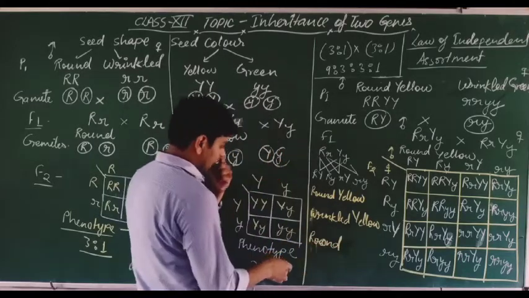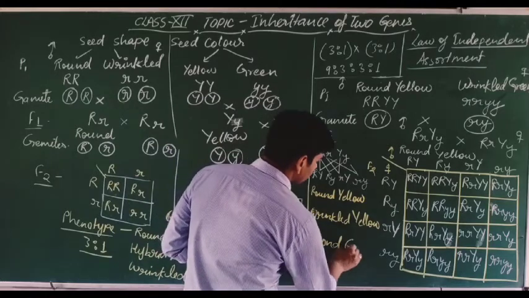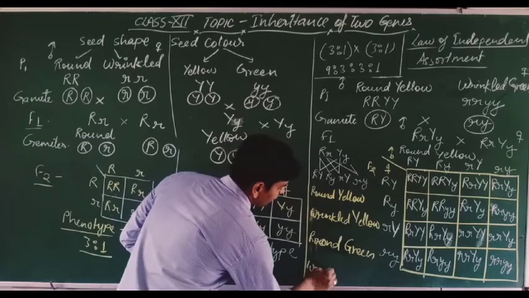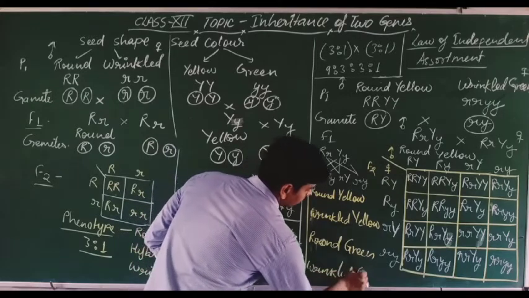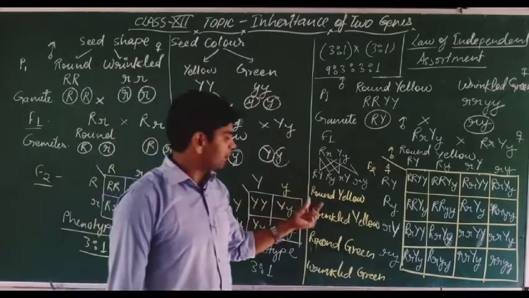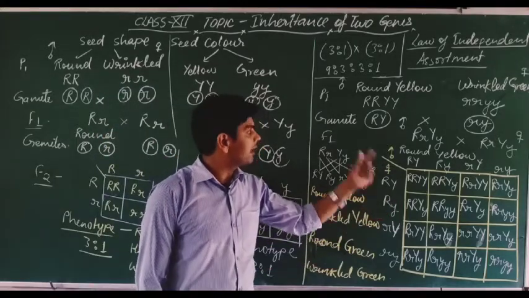Now in the third one we are getting the round green, and next one the wrinkled green. So we are getting, dear students, these 4 types of phenotype in the F2 generation in dihybrid cross.